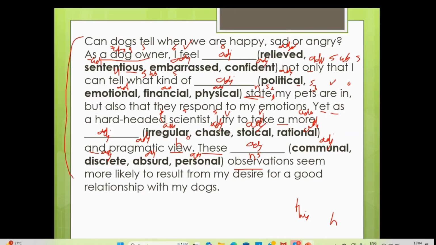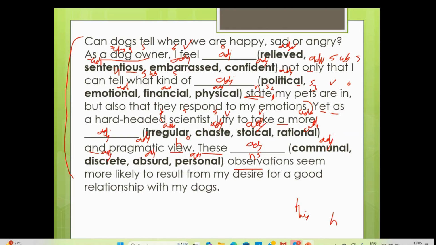So dogs can tell when we are happy, sad, or angry. As a dog owner, I feel that not only can I tell what kind of state my pets are in, but also that they respond to my emotions. So as a pet owner, I am relieved.